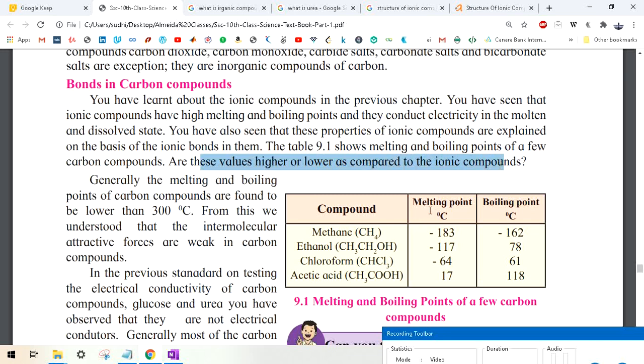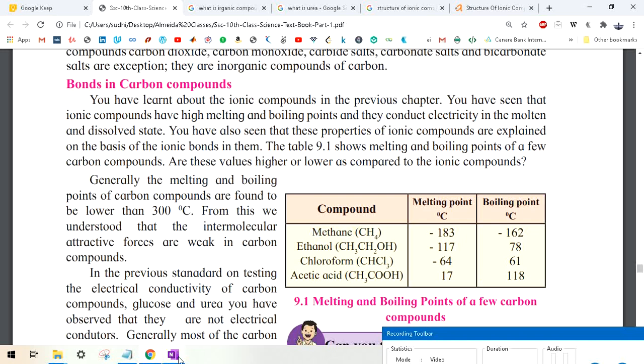If you see, the melting points in degrees Celsius are minus 183, minus 117, minus 64, and 17. Let's read the names of the compounds. This is methane. The molecular formula is CH4.